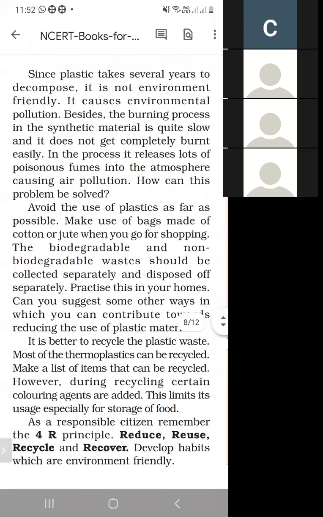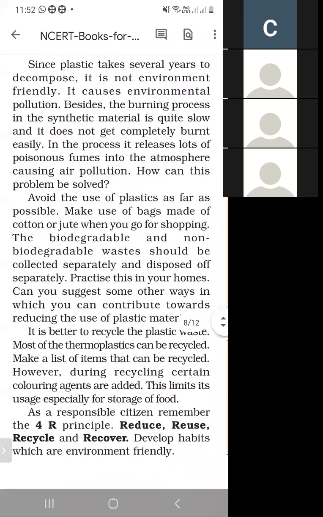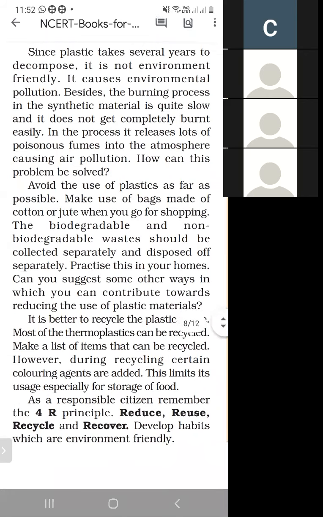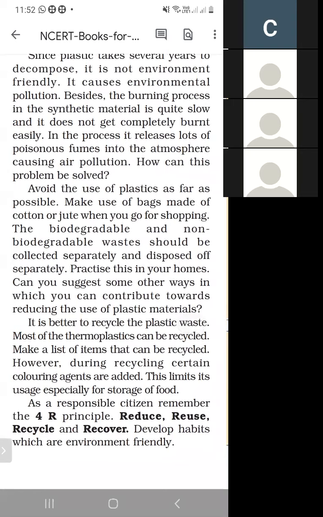So when we go shopping, we avoid the use of plastic and use bags of cotton or jute. In this way, we can solve this problem, as we can keep the use of plastic to a minimum.